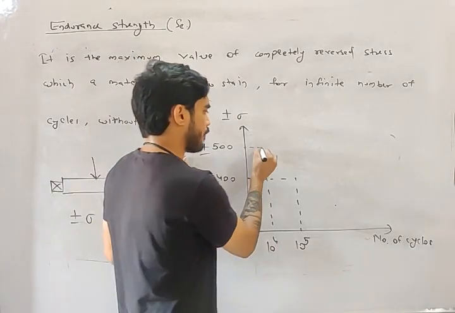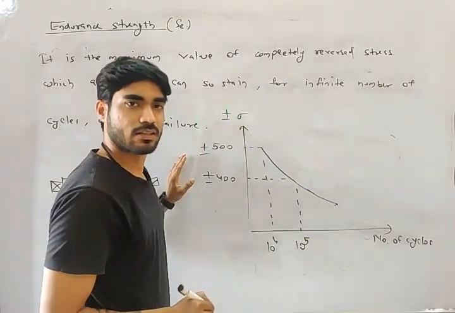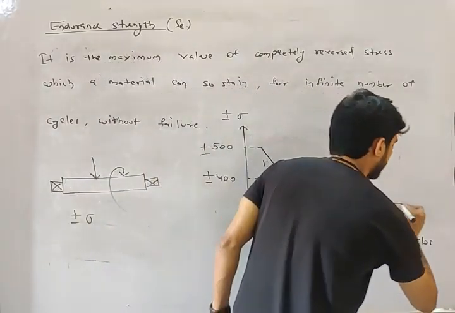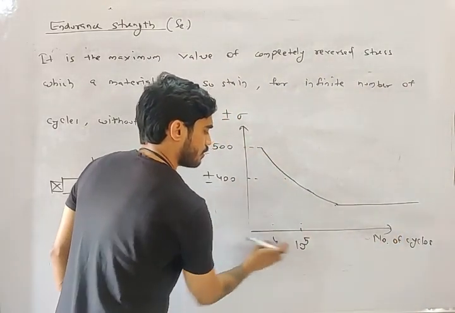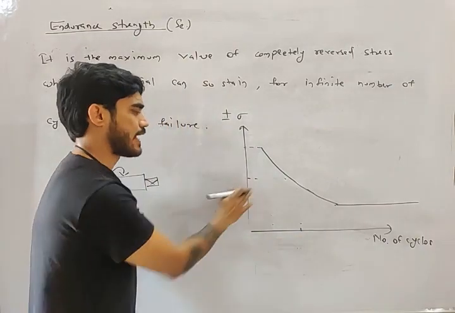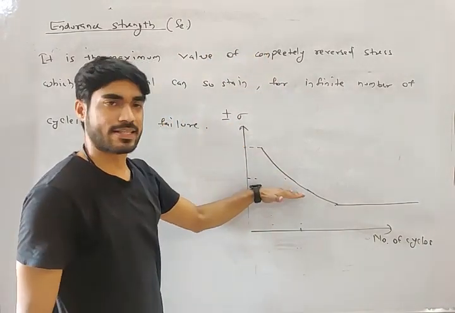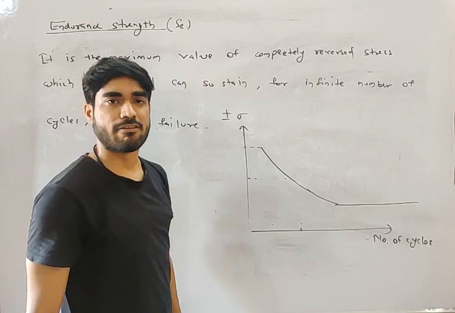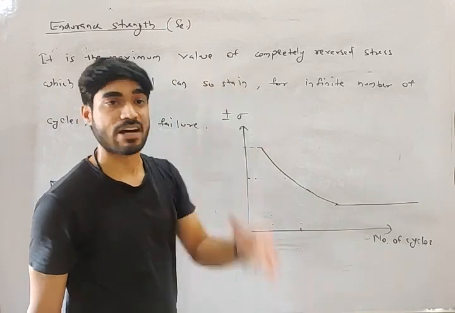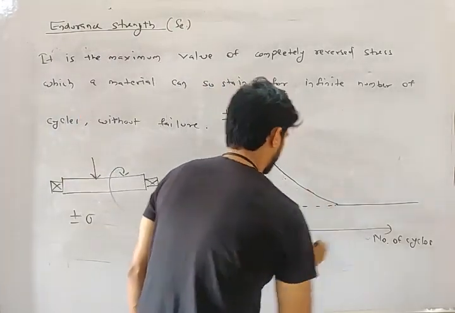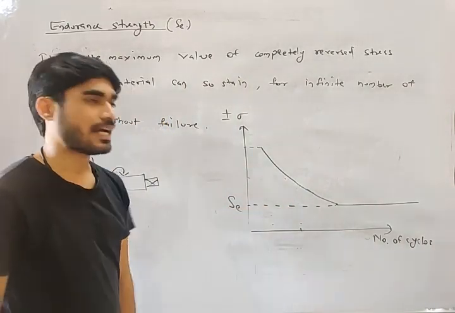Now my friend, there will be a point when the number of cycles will become infinity. Means after this stress, this component will never fail. Above this stress, the material will fail after some number of cycles, but below this stress, the material will never fail. This stress at which the number of cycles becomes infinite is known as endurance strength.